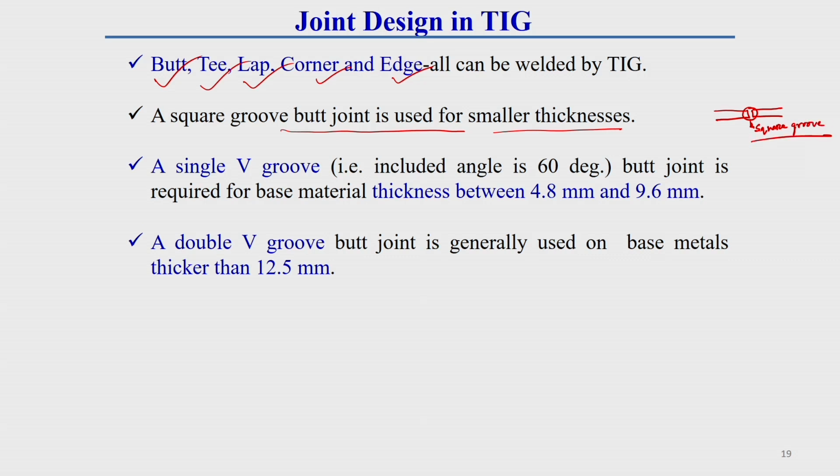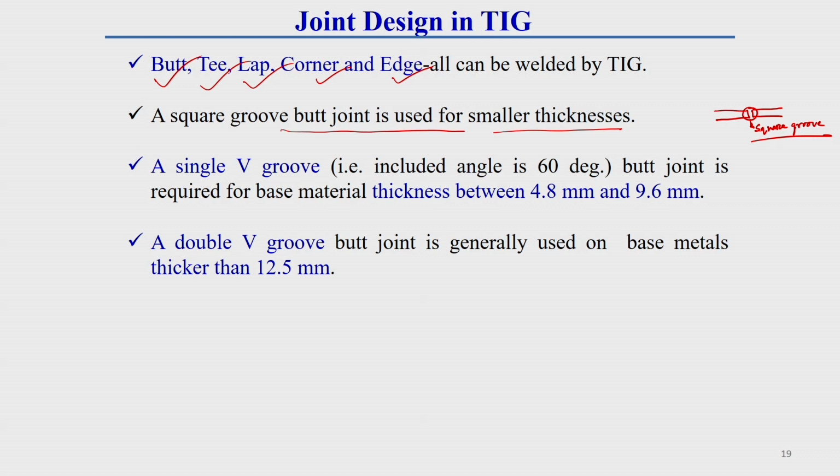For lower thickness material, no bevel angle or V angle is required, but a single V angle is required once the plate thickness varies from 4.8 to 9.6 millimeter. That means within a range of around 10 millimeter thickness, a single bevel angle is required. This single bevel or included angle is around 60 degree.